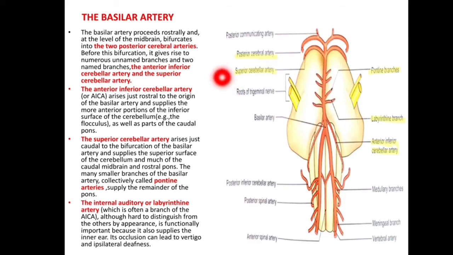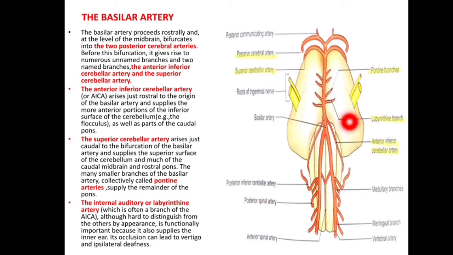Next is the superior cerebellar artery, which arises just caudal to the bifurcation of the basilar artery and supplies the superior surface of the cerebellum and much of the caudal midbrain and rostral pons. The many smaller branches of the basilar artery are collectively called pontine branches, and supply the remainder of the pons.